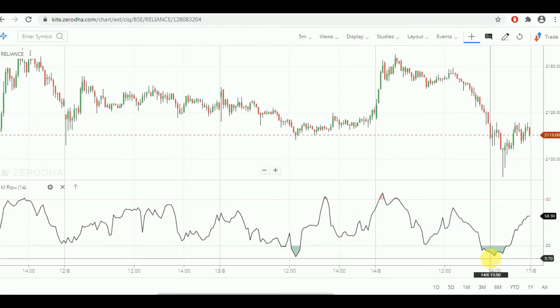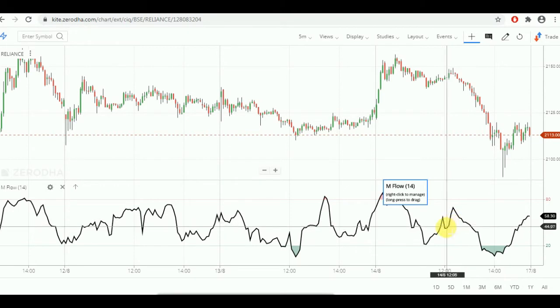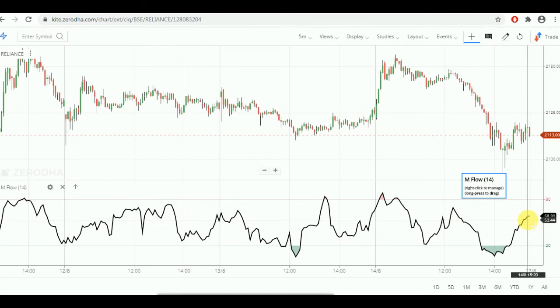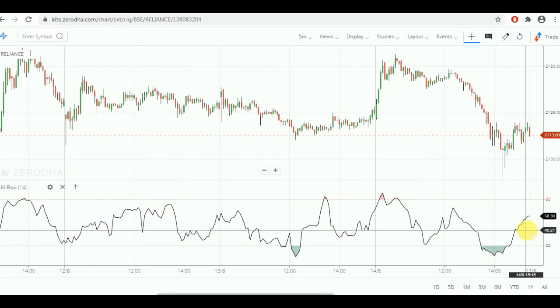Initially I said this is calculated based on the last 14 candlesticks, but not only on the price action. Basically, this movement is based on volume also. Volume means the number of traders involved, or the quantity involved in this particular stock.